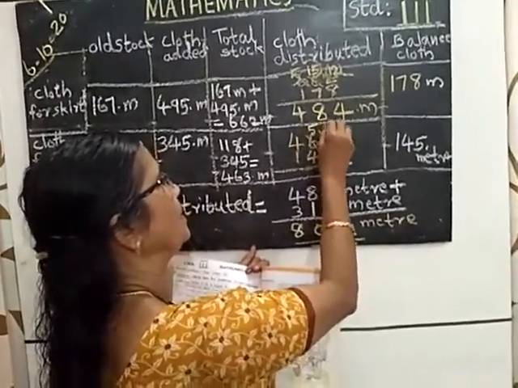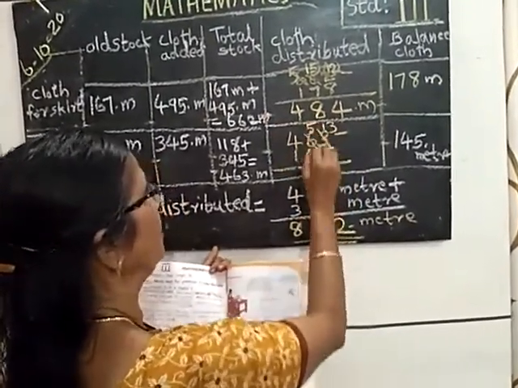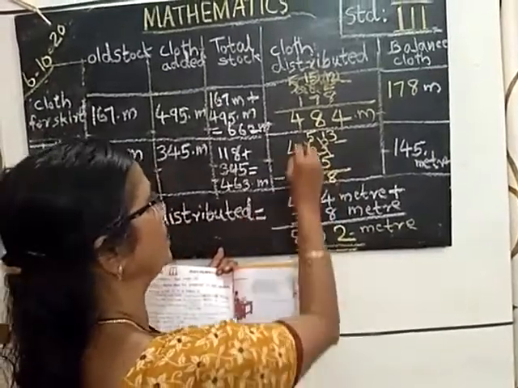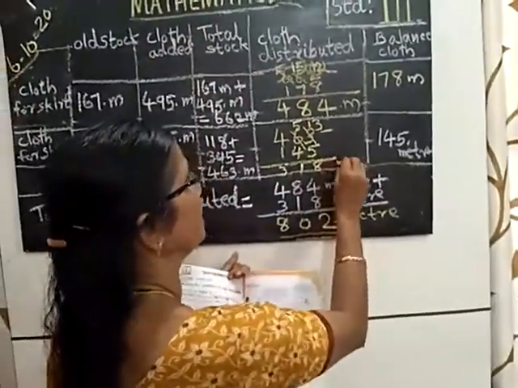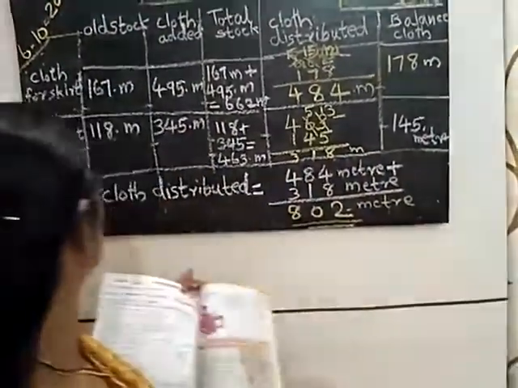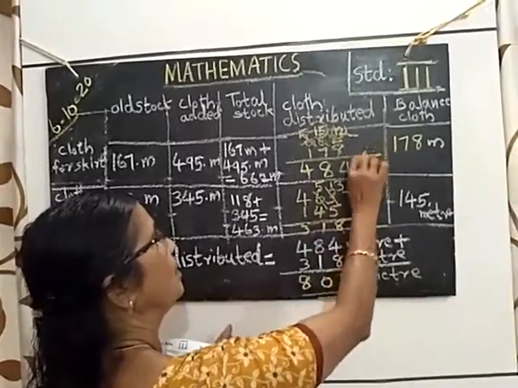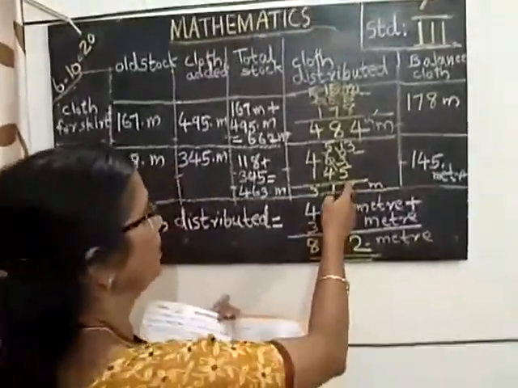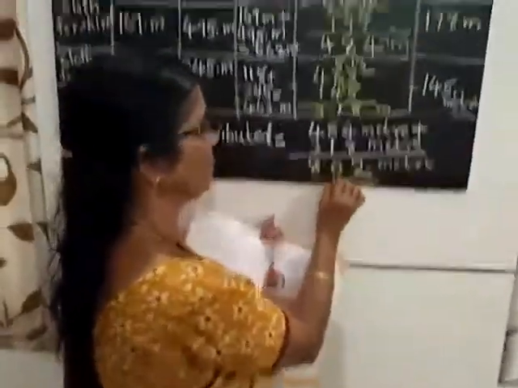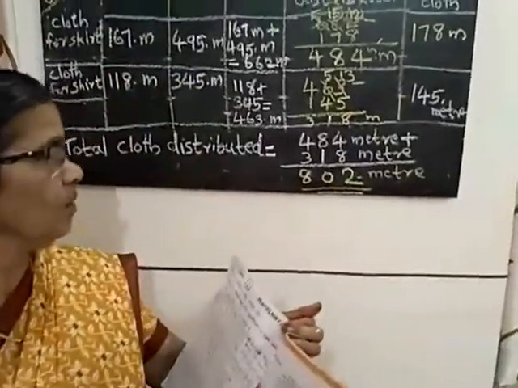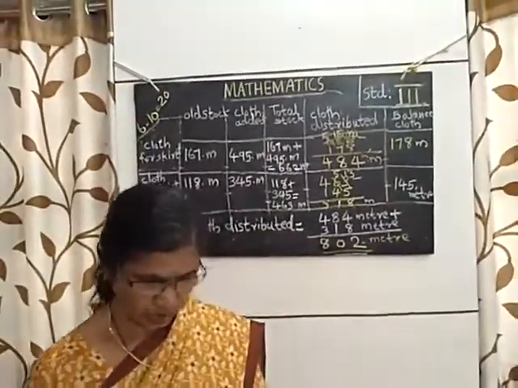5 tens are here, 13 ones. 13 minus 5 is equal to 8 ones. 5 minus 4 is equal to 1 ten. 4 minus 1 is equal to 3 hundreds. Answer is 318 meters distributed. Shirt piece. Then total cloth distributed. We have to add these two numbers. 484 meters plus 318 meters is equal to 802 meters. Got it?